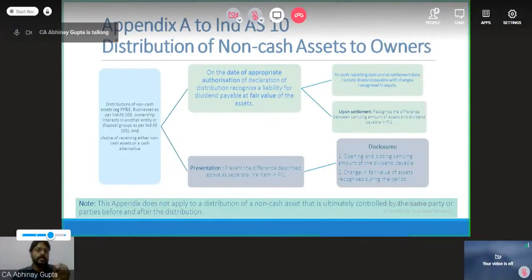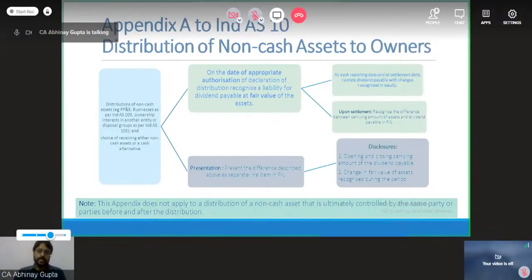Suppose the AGM or EGM has happened on 31st of August, for March 20 accounts. On 31st of August, shareholders have approved: pay us the Reliance share, one share each to 1,000 shareholders. Now on 31st August, what is the market price of the Reliance Industries Limited shares on the NSE or BSE?